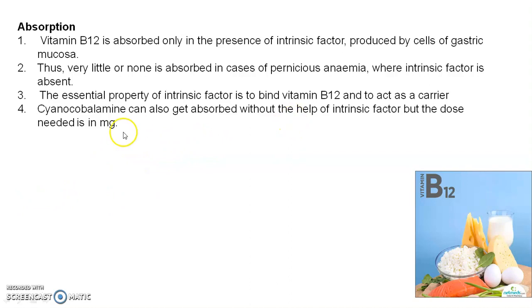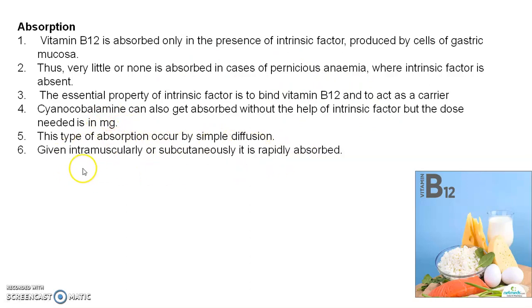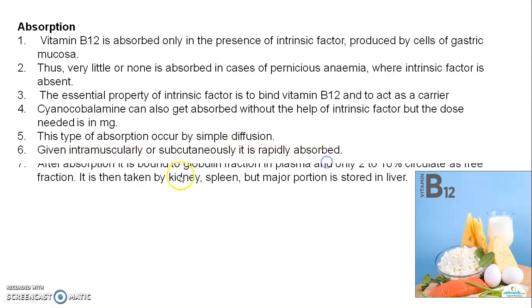But if the intrinsic factor is absent, then we require a larger amount of cyanocobalamin, in milligrams. This type of absorption occurs by simple diffusion. It is given intramuscularly or subcutaneously for rapid absorption.